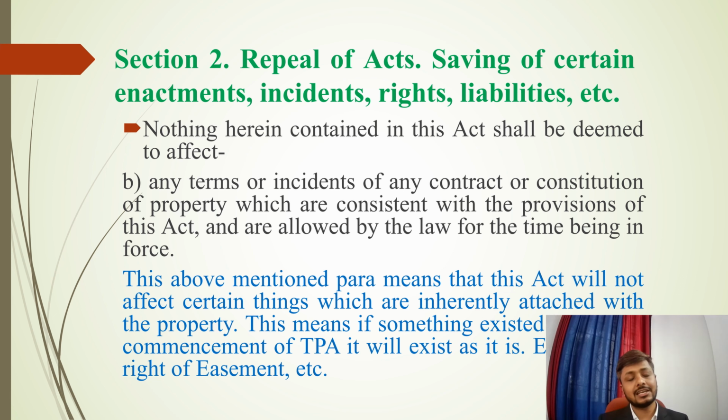An example of these is the right to easement of any property. If there is a right to easement of any property before the commencement of this act, it will continue even after the commencement of this act. So from this we can conclude also that this act is not retrospectively valid. It is an act which is prospectively valid from the date of its commencement.